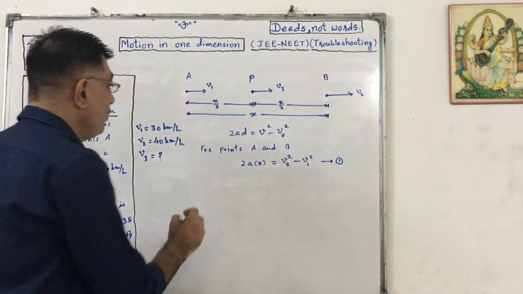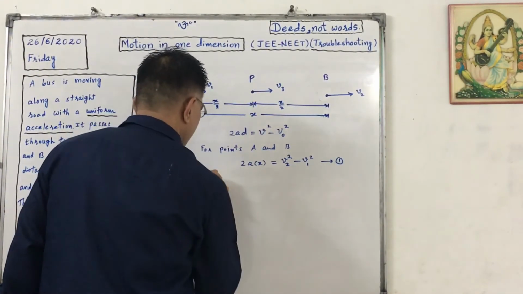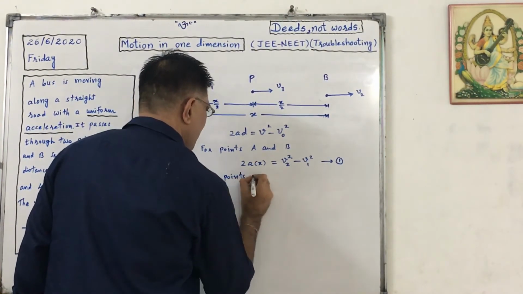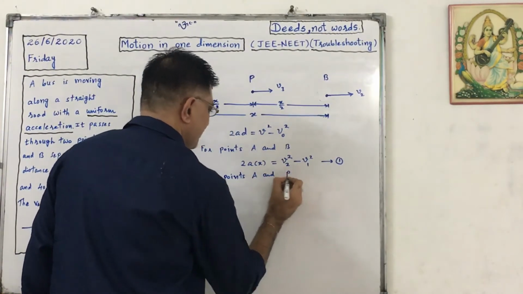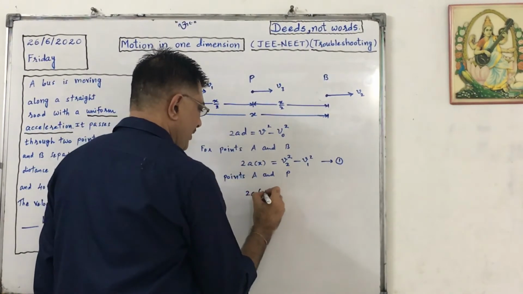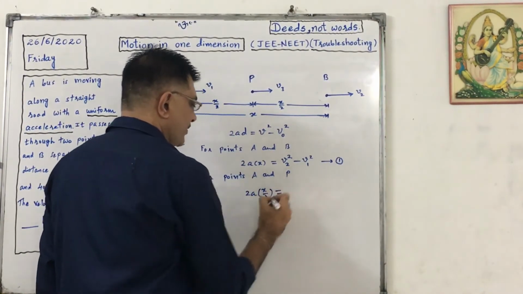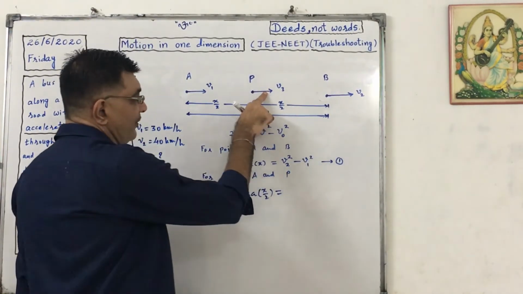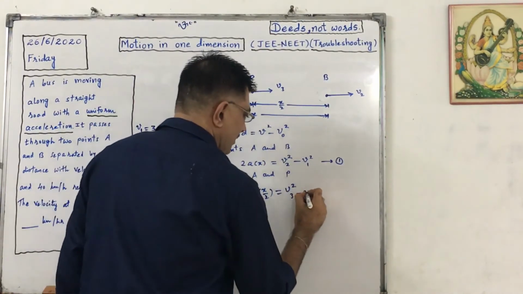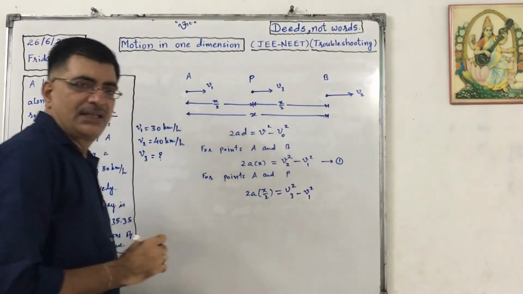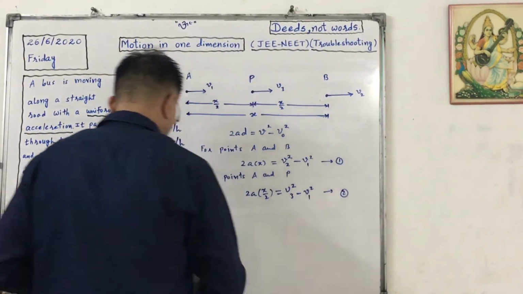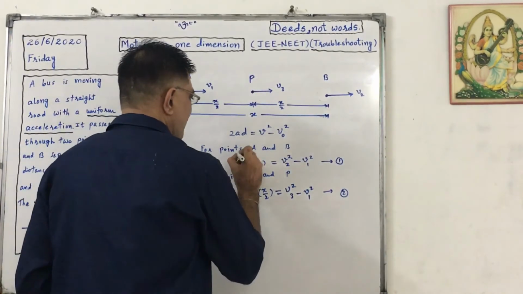Now for points A and P, 2a, here d is x by 2, equals, now here the final velocity is V3, so V3 square minus V1 square.